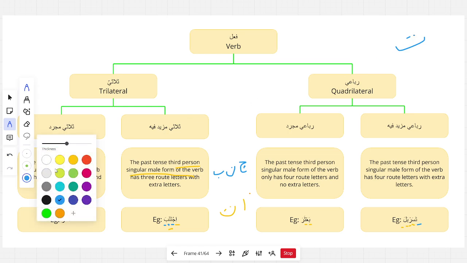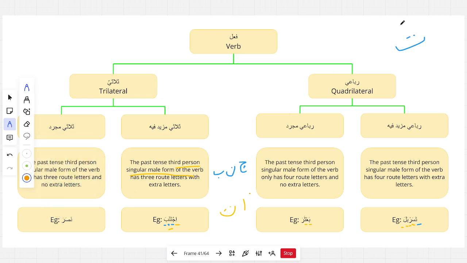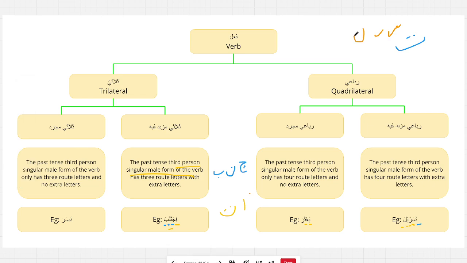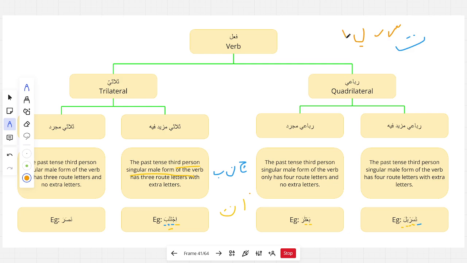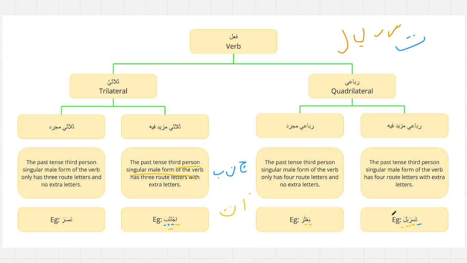So the ta is the extra letter, and the sin, the ra, the ba, and the lam are the four root letters. So the four root letters are sin, ra, ba, lam, and the extra letter is the ta. Hence why there are five letters, four of them being root letters and one being an extra letter. Now that we know that this verb, the third person singular male form of the verb, is rubai mazid fi, all of the forms for this verb are also going to be rubai mazid fi.